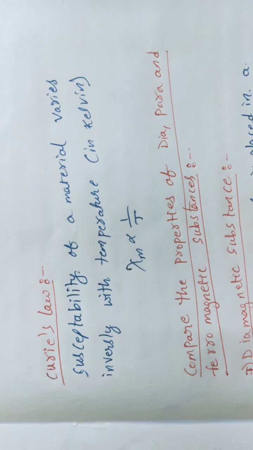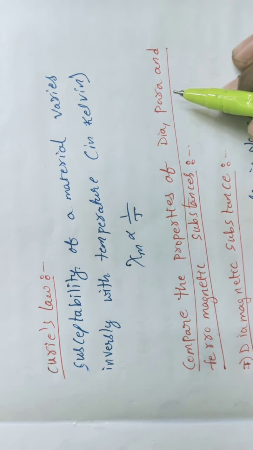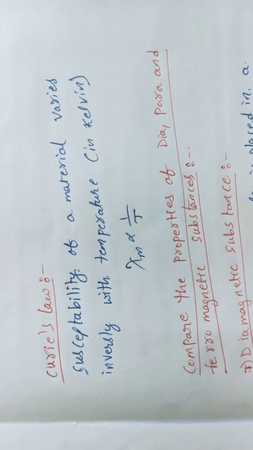How many types of substances do we have? Mainly three types of magnetic substances. So here we will compare the properties of dia, para and ferromagnetic substances. Individually we will discuss, students.